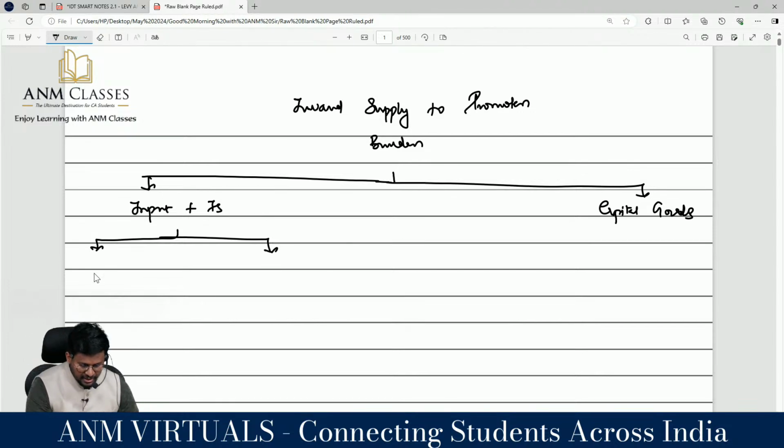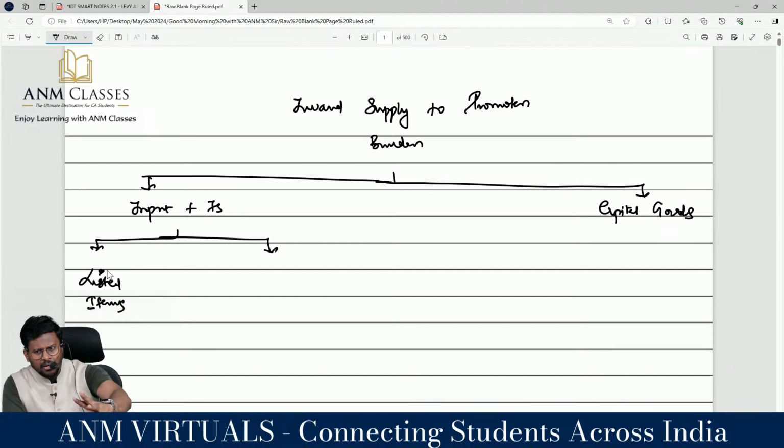Yes sir. Listed items and other than listed items. What are the examples of listed items? Petroleum, high speed diesel, FSI, long term lease, all those items.